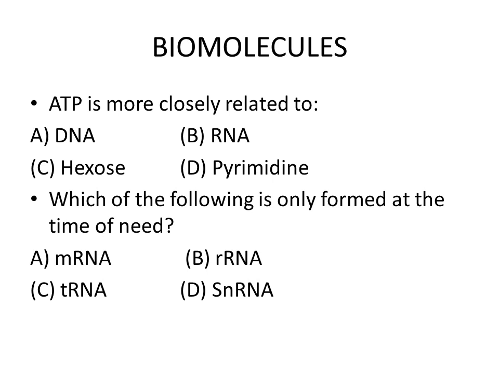Next we have: which of the following is only formed at the time of need. There are four options: mRNA, rRNA, transfer RNA, and snRNA. It means single stranded or the small nucleotide strands of RNA. So the right answer is the messenger RNA. It is formed when the genes are active and it is formed through the process of transcription.